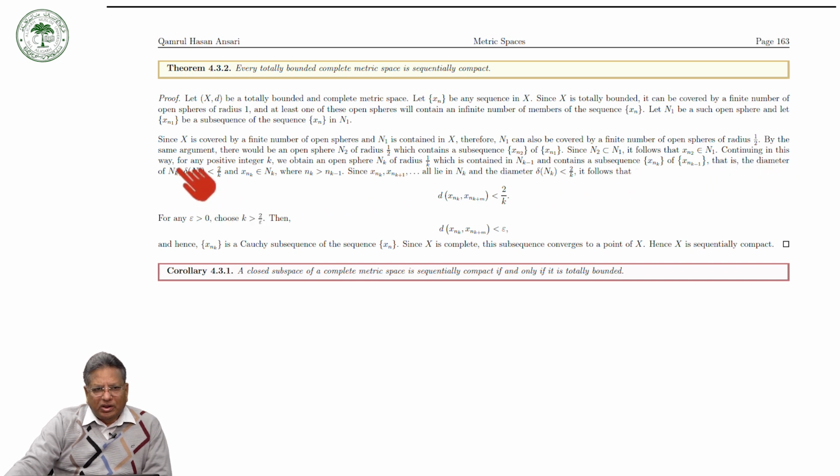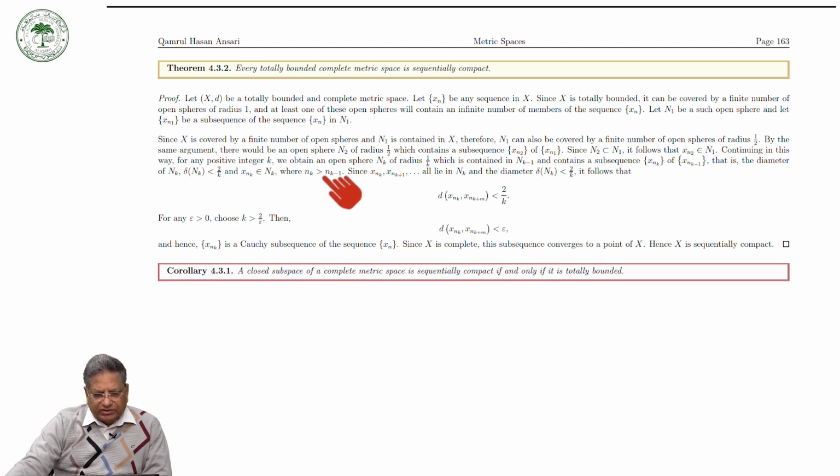Continue in this way. For each positive integer k, we obtain an open sphere N_k of radius 1/k, which is contained in N_{k-1} and contains a subsequence x_{nk} of x_{n(k-1)}. The diameter of N_k is less than 2/k, and x_{nk} lies in N_k.